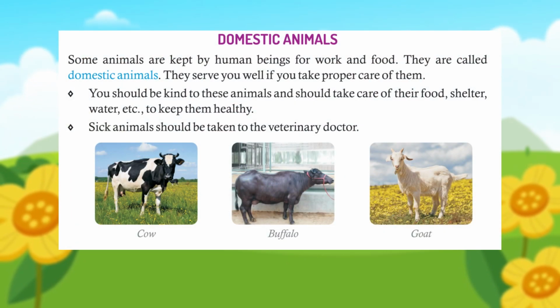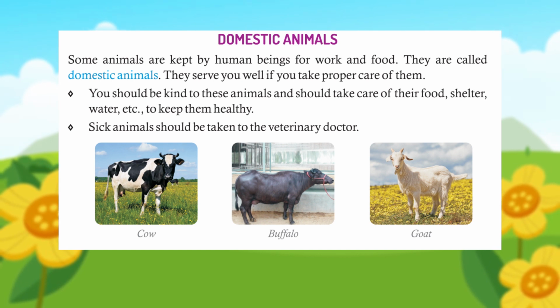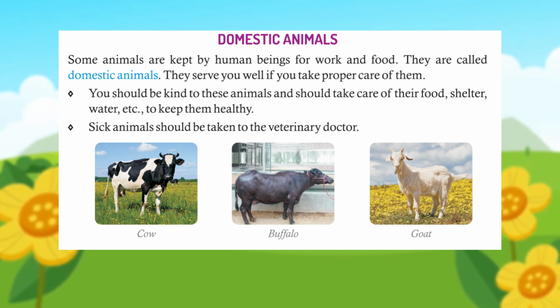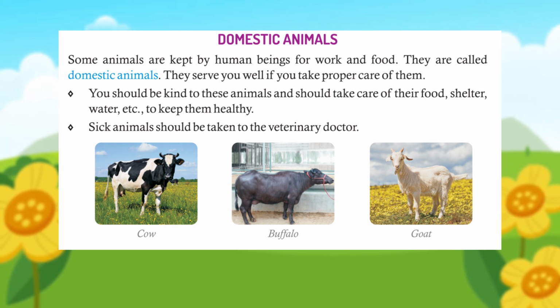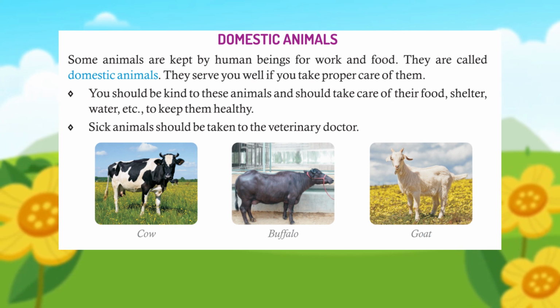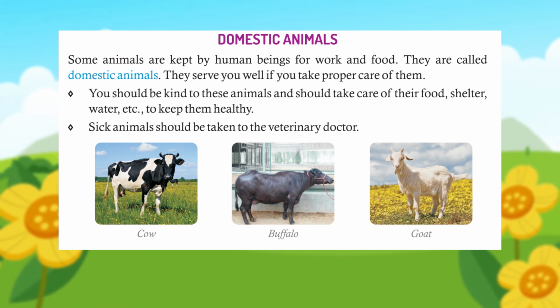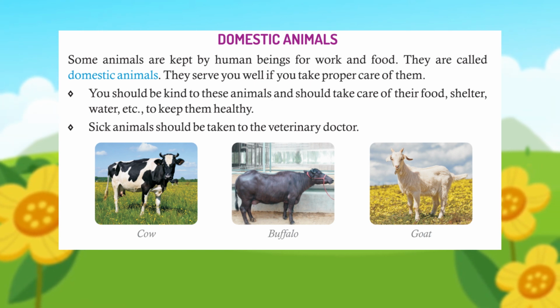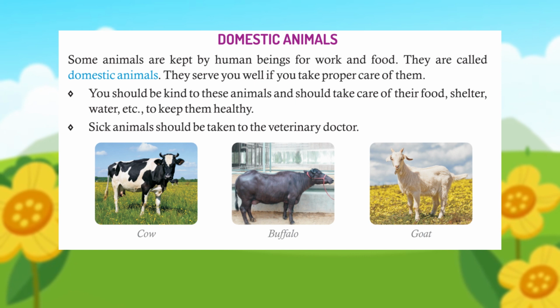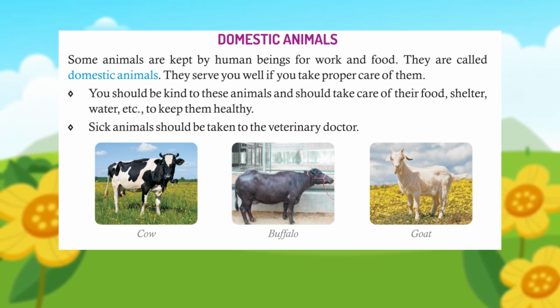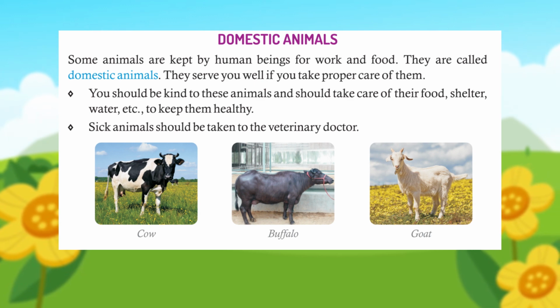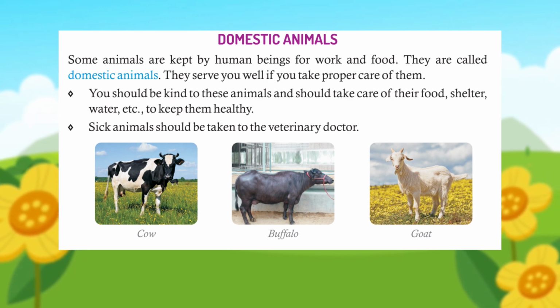Domestic animals. Some animals are kept by human beings for work and food. They are called domestic animals. They serve you well if you take proper care of them. You should be kind to these animals and should take care of their food, shelter, water, etc. to keep them healthy. Sick animals should be taken to the veterinary doctor.